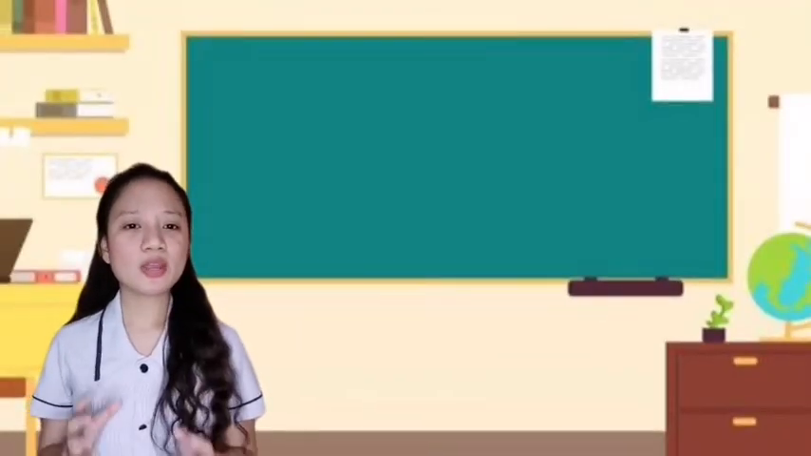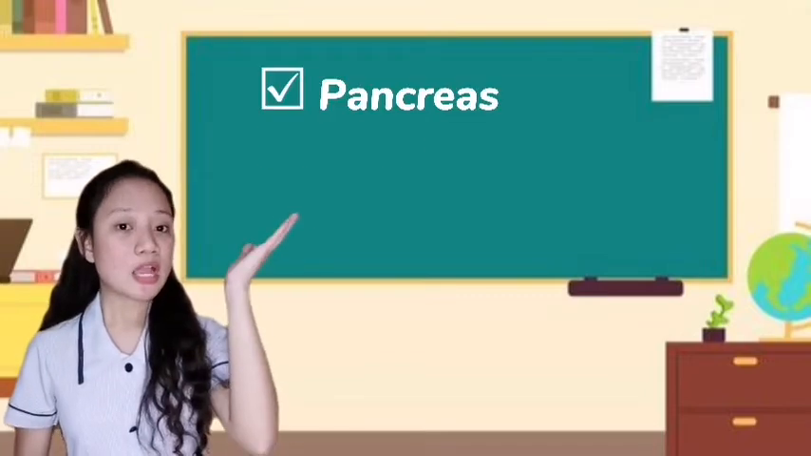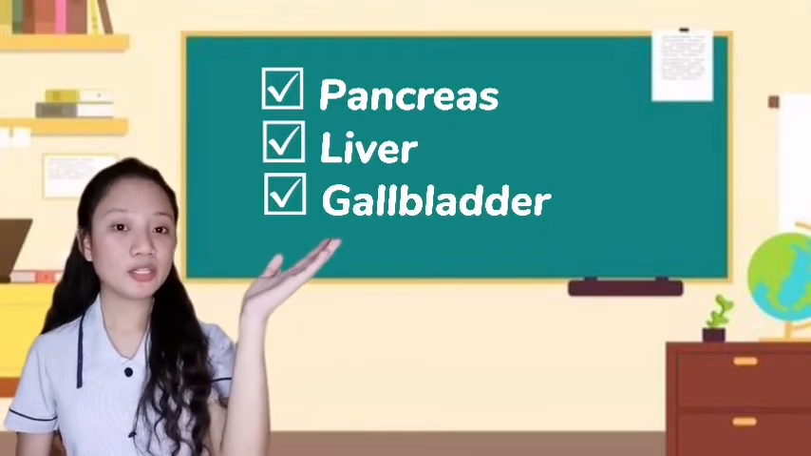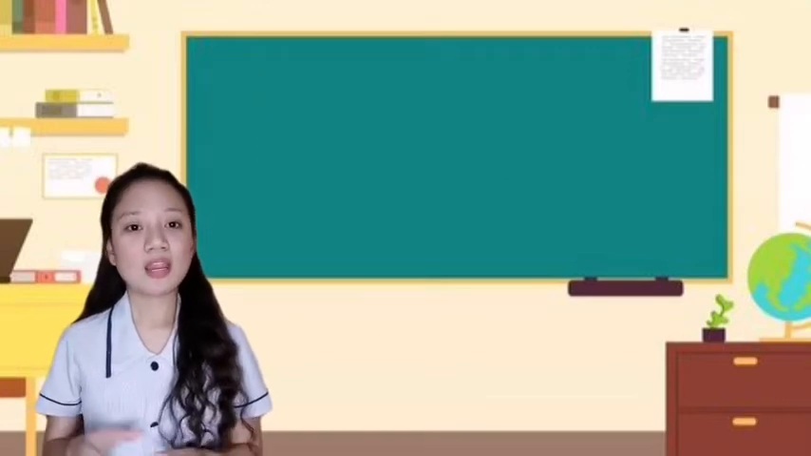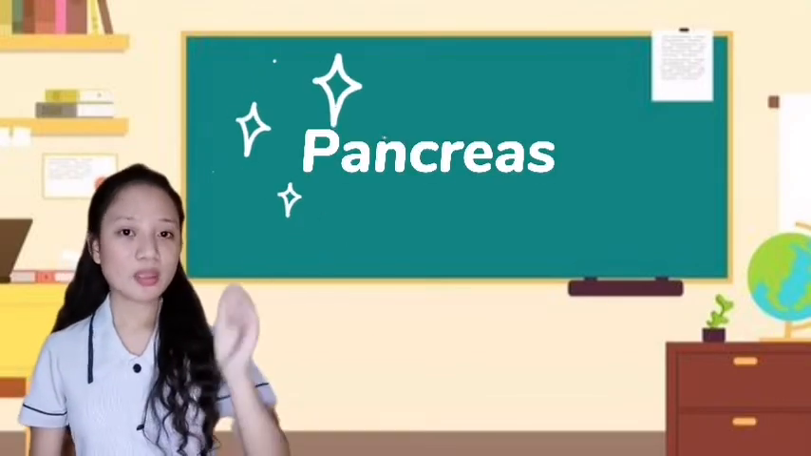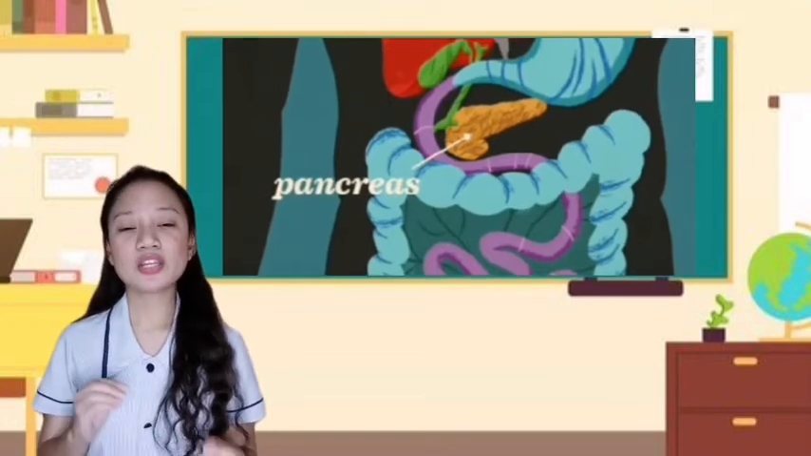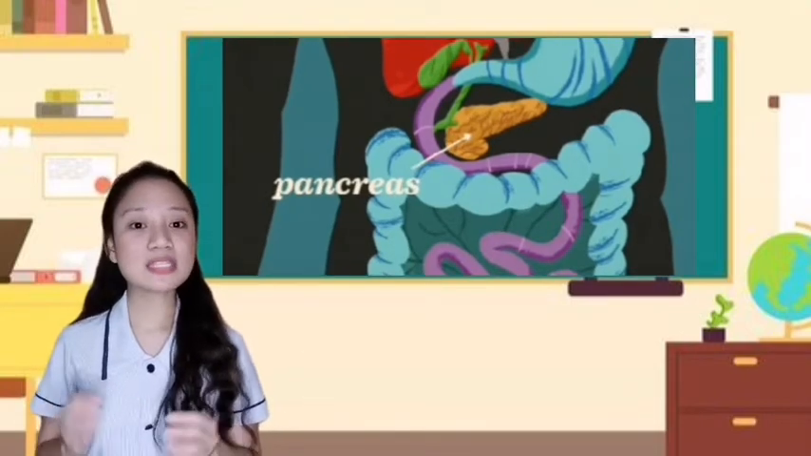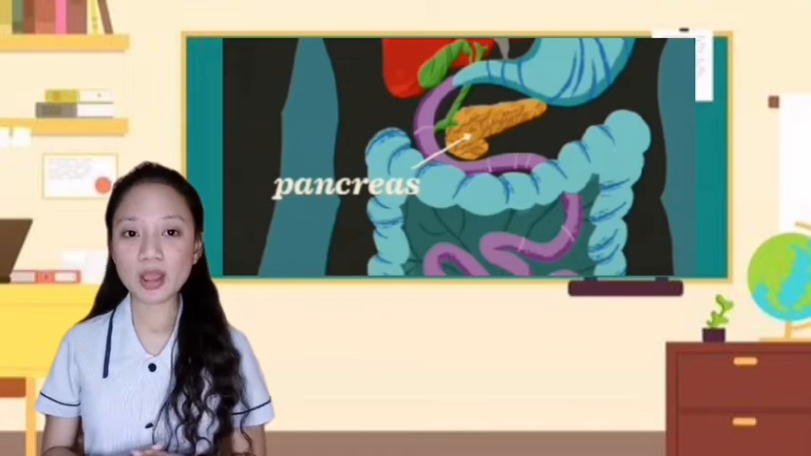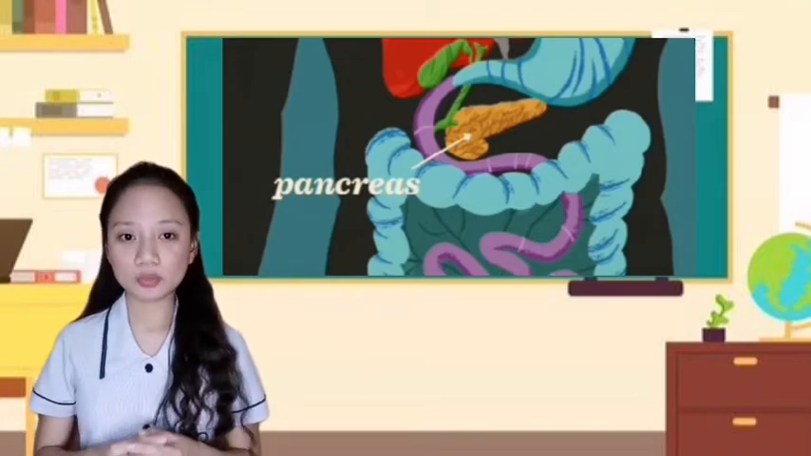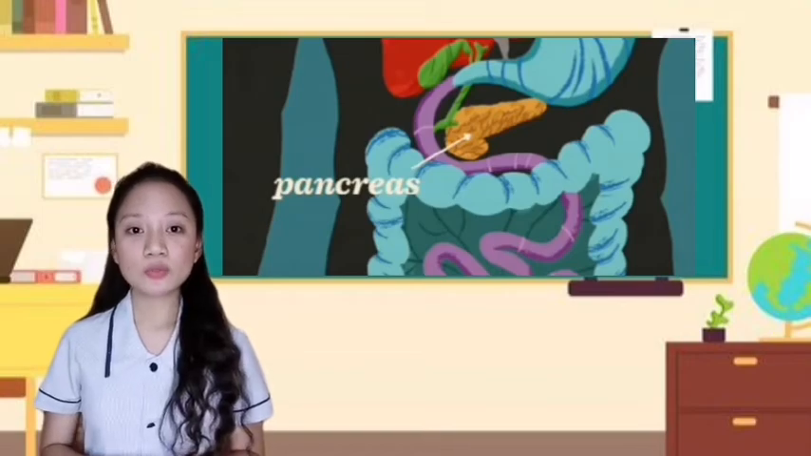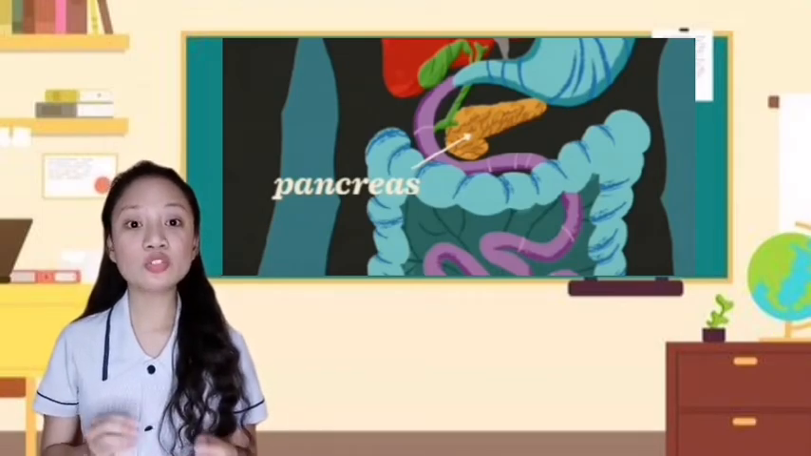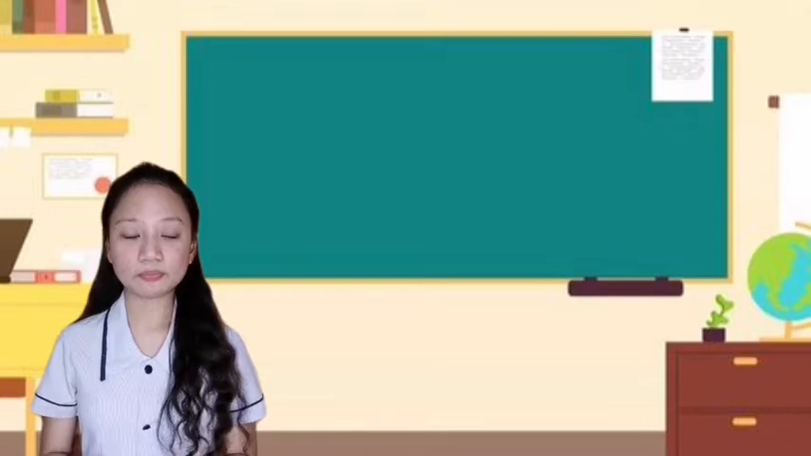Okay, we have mentioned the pancreas, liver, and the gallbladder. What are the purposes of these three? Let's start with the pancreas. The pancreas makes a digestive juice that has enzymes that break down carbohydrates, fats, and proteins. The pancreas delivers the digestive juice to the small intestine through tubes called ducts.